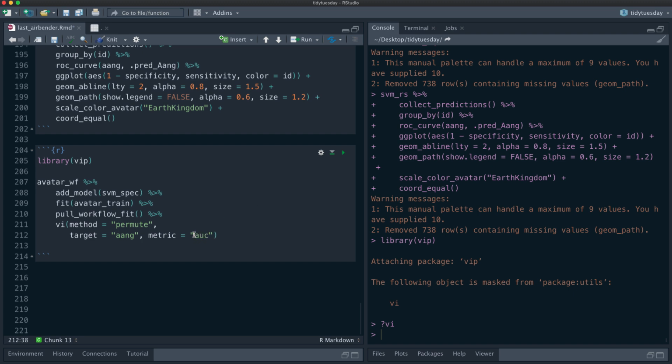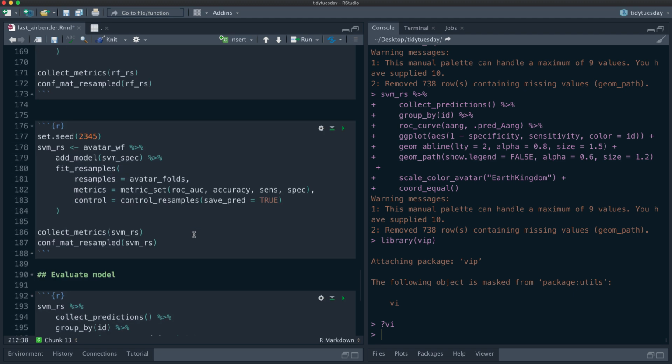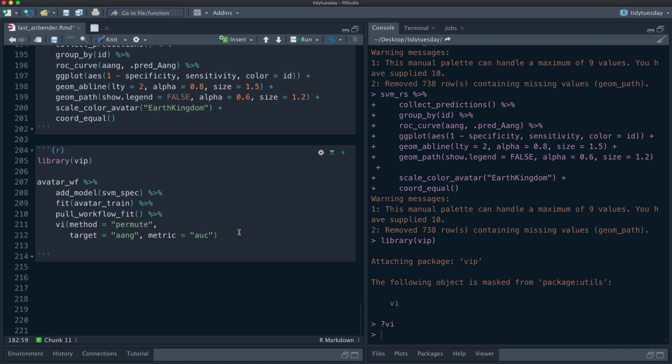AUC, not ROC AUC. We have pretty imbalanced classes, or we saw that difference there. So I don't think we should use accuracy. I think we should use AUC. We have to say a reference class. And to be honest, I always get this backwards. I think we want to say other, not Aang here. If it comes out backwards, we'll say Aang.